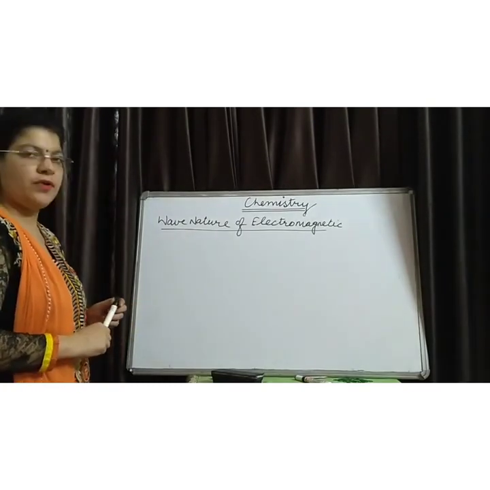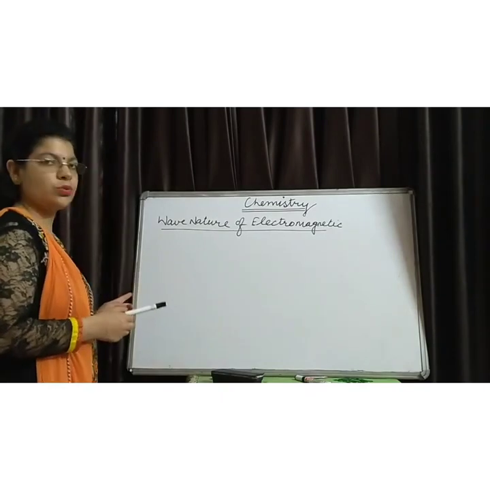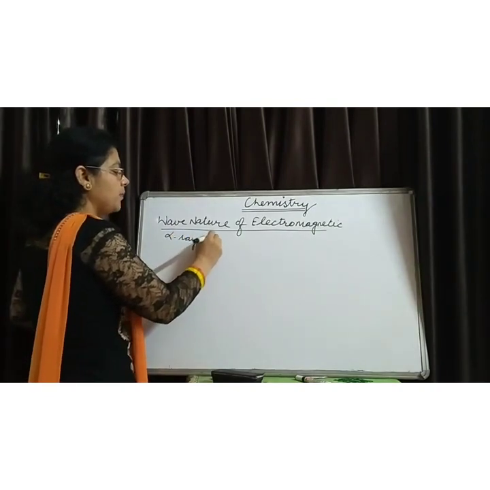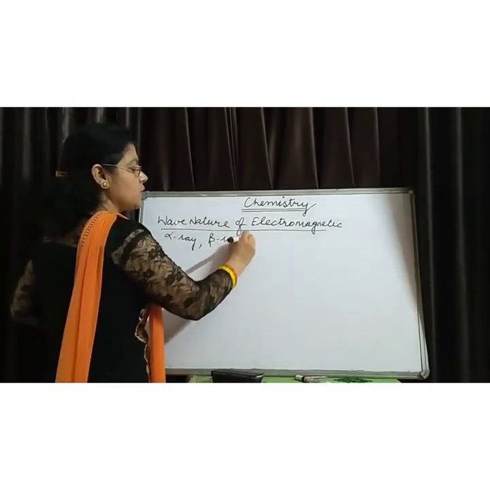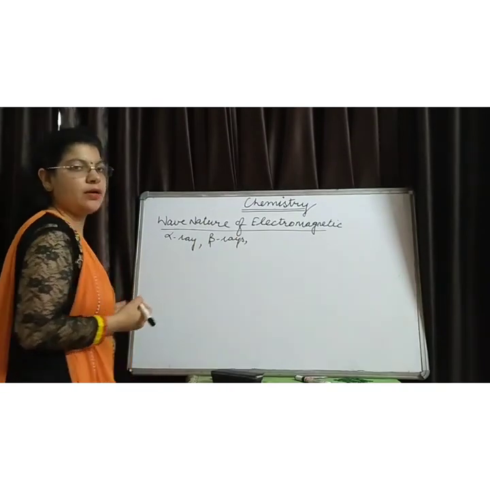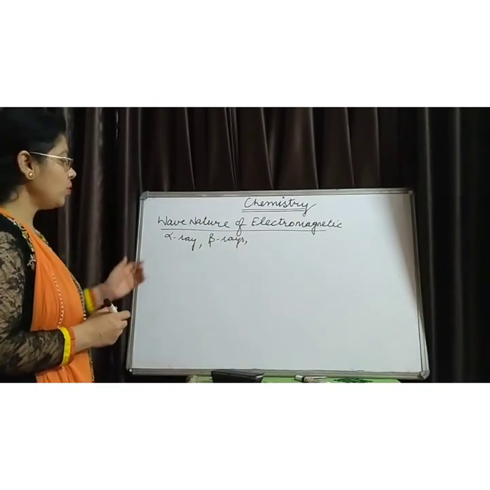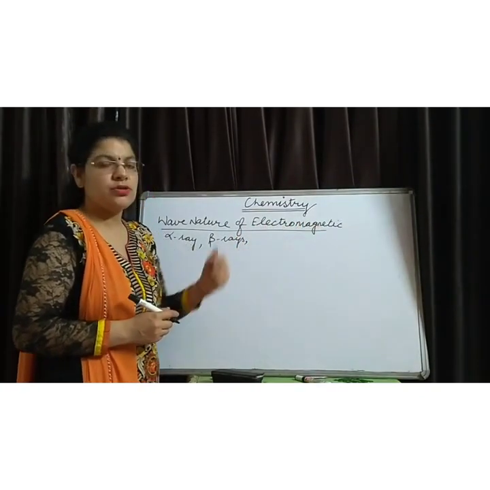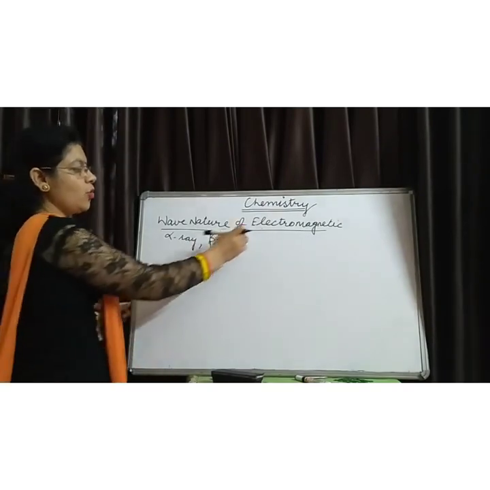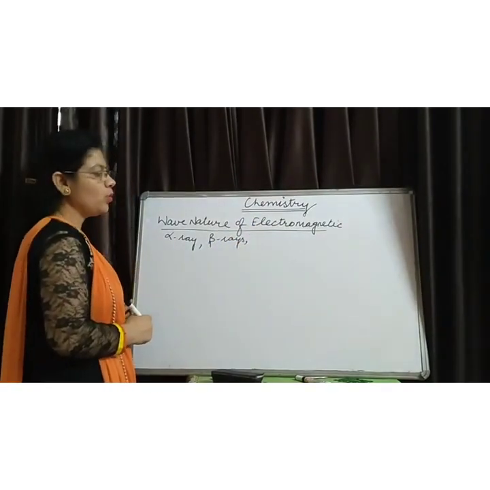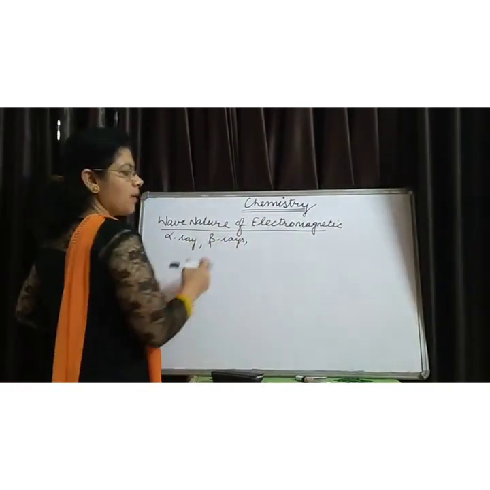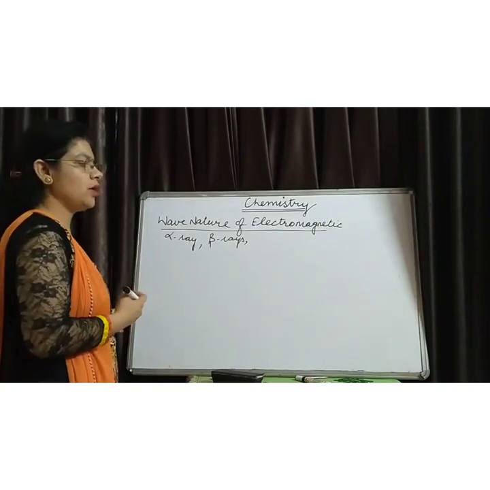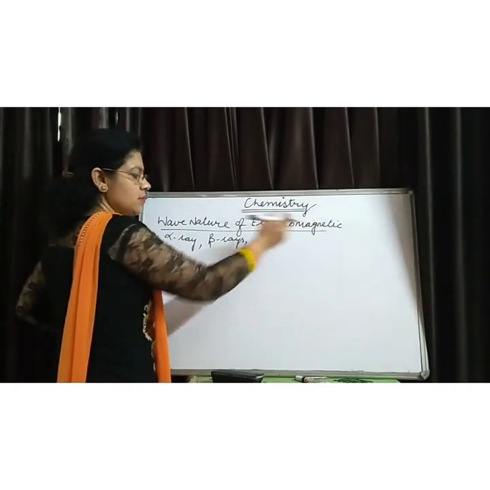There are different types of rays which are emitted through a source. These rays are either alpha rays or beta rays, gamma rays, visible rays, ultraviolet or infrared. All these radiations are known as electromagnetic radiations. The word electromagnetic is made up of two words, electro plus magnetic. It means these radiations consist of an electric field as well as a magnetic field.